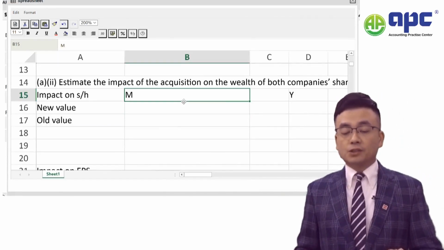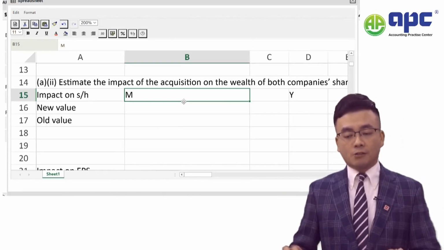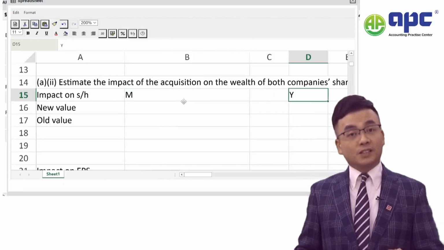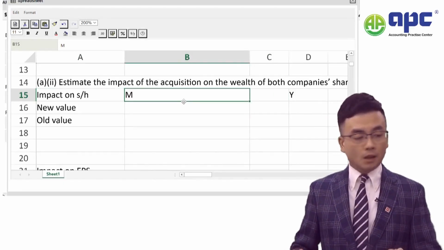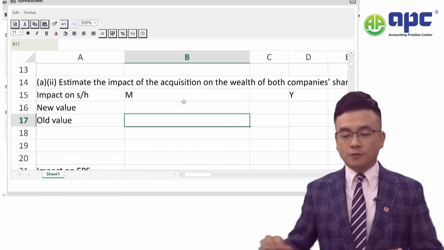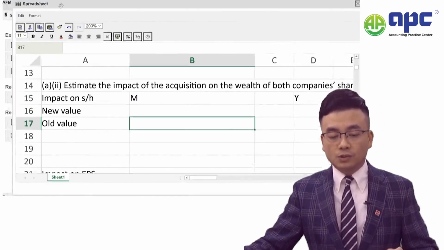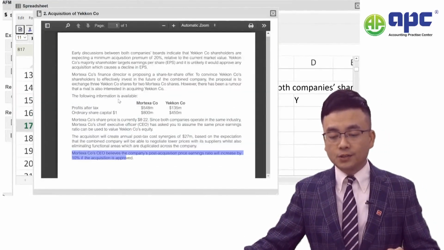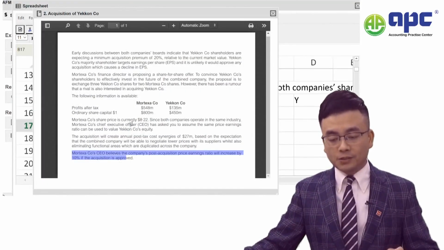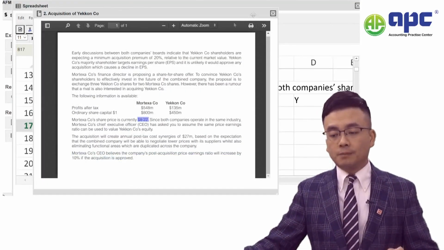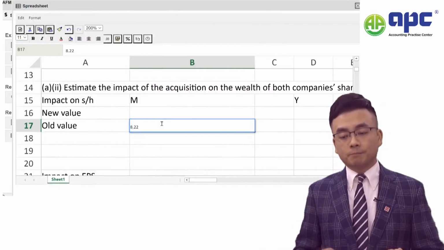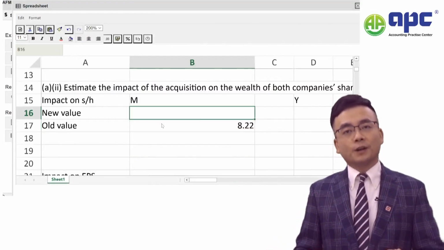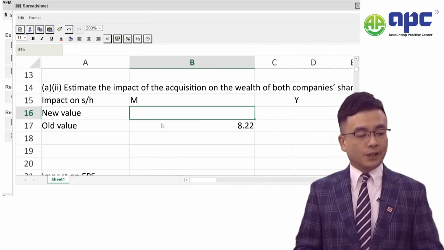Now M company certainly will be a buyer, which means the acquirer, and Y company will be a target company. Now let's calculate the acquirer firstly. Firstly, what will be the new value? Because we're told just now that the current share price was 8.22 for the M company. So it's not 8.22 there. But how about for a new value after the acquisition goes ahead?